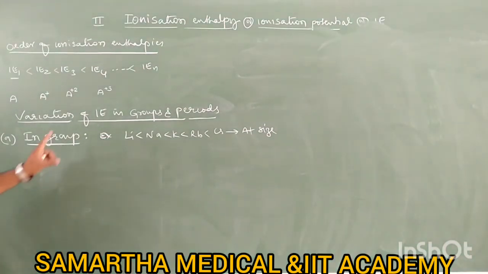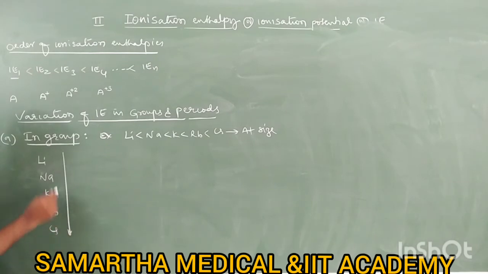So what happens to ionization enthalpy down the group? Down the group, size increases. Take lithium, sodium, potassium, rubidium, cesium. Down the group atomic size increases. When atomic size increases, the amount of energy required to remove the electron decreases.